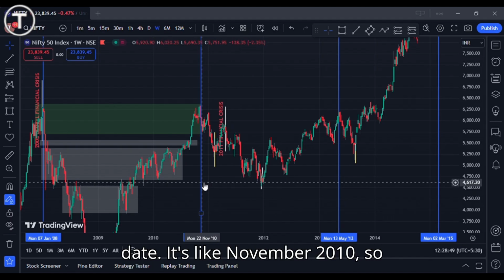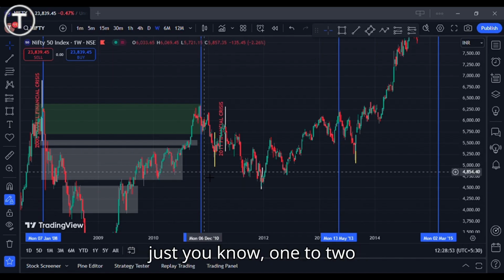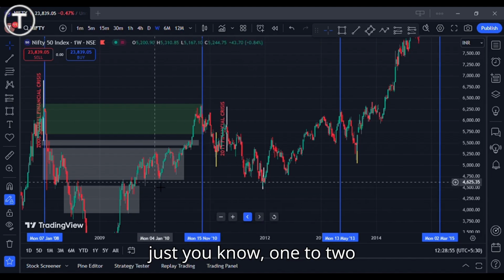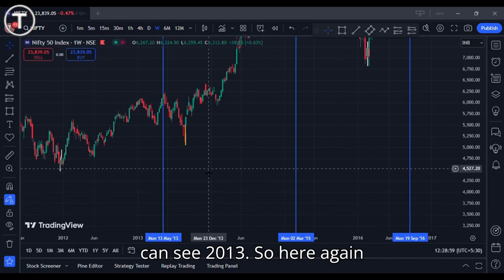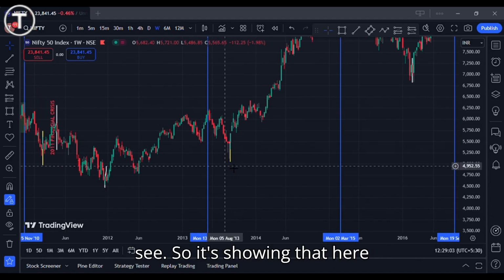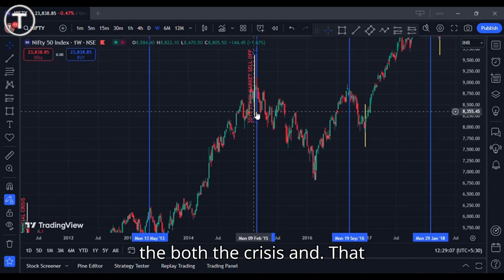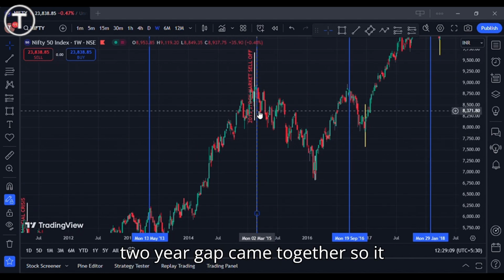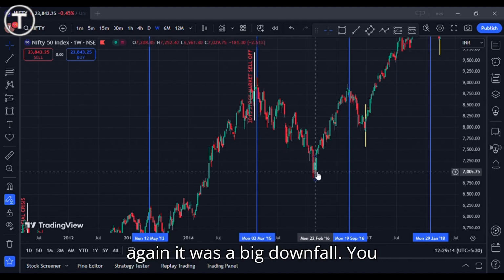It's like November 2010, so just take it as 2011, because it's just a 1 to 2 month gap. And after 2011 you can see 2013. So here again the market went down, you can see. So it's showing that here both the crisis and a 2-year gap came together. So it was a big downfall. You can see it completed here.